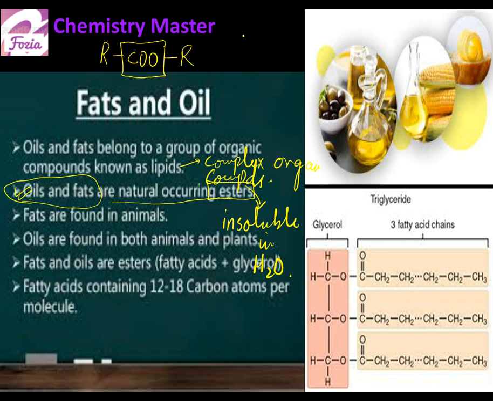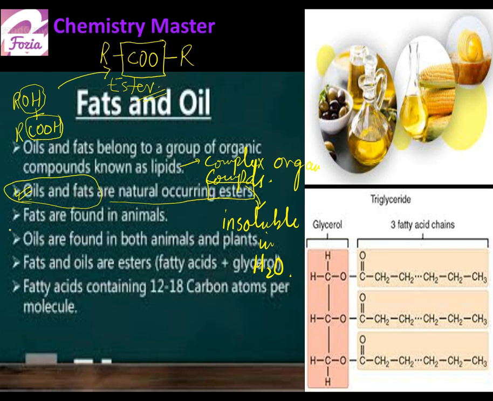And esters are formed when, from where are they formed? They are formed when alcohols react with carboxylic acids. When I introduced the functional groups of different homologous series of organic compounds, I told you that the hydroxyl group is the functional group of alcohols. Similarly, organic acids contain the COOH group, and when alcohols condense or react with carboxylic acid, a new compound is formed which is classified as an ester.